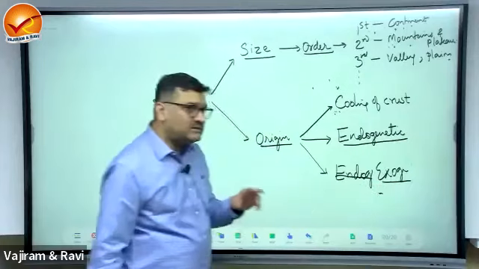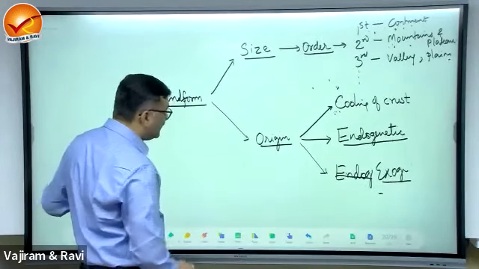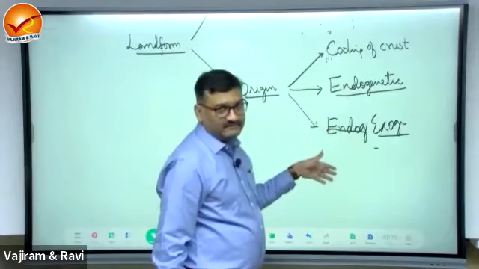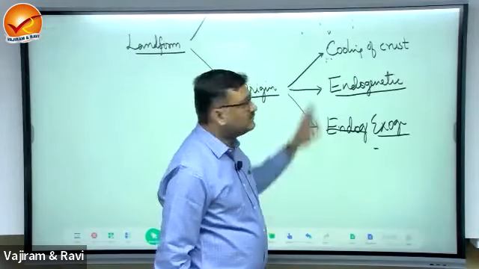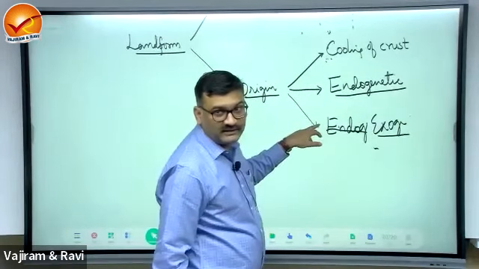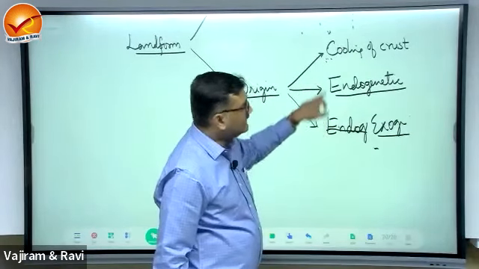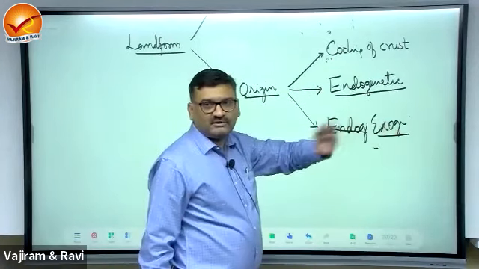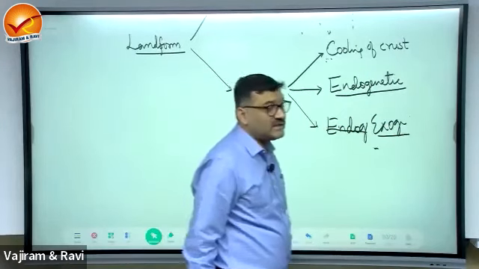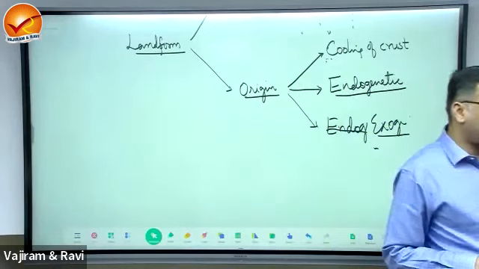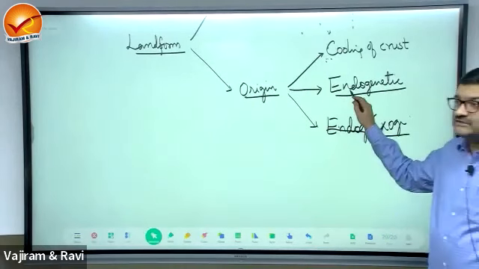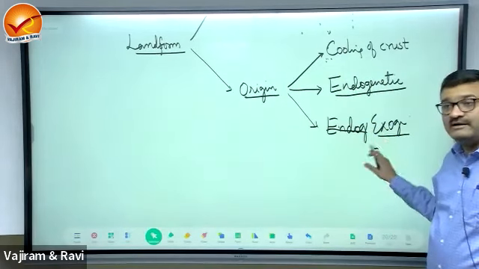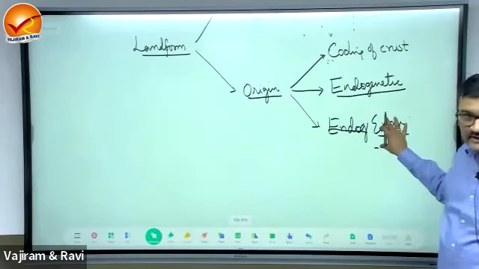Okay. So the surface of the earth is always experiencing these. Now tell me, out of these three, which are operating now? 2 and 3 are operating. This has already stopped. The earth has gained its shape of the crust, or the formation of the crust is accomplished. So cooling of crust is not there now, but there are forces coming from the interior, operational even today, and there is continuous operation of exogenetic forces.